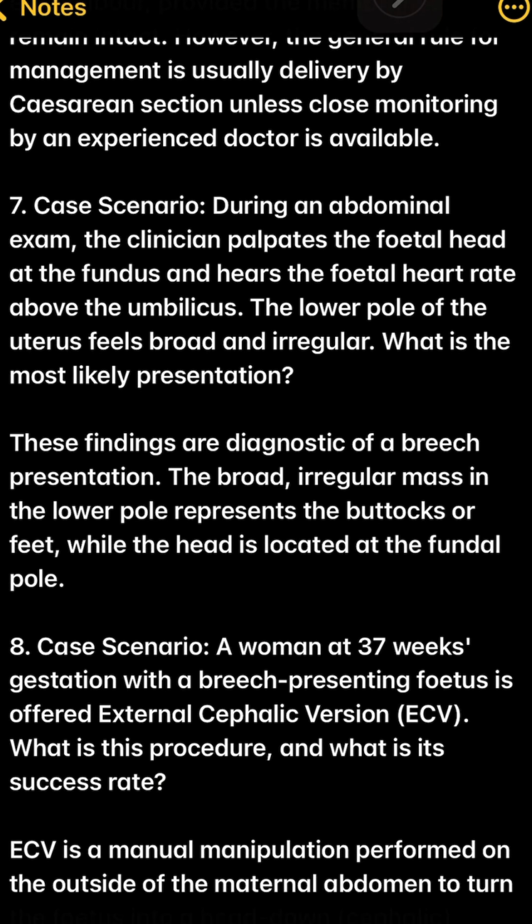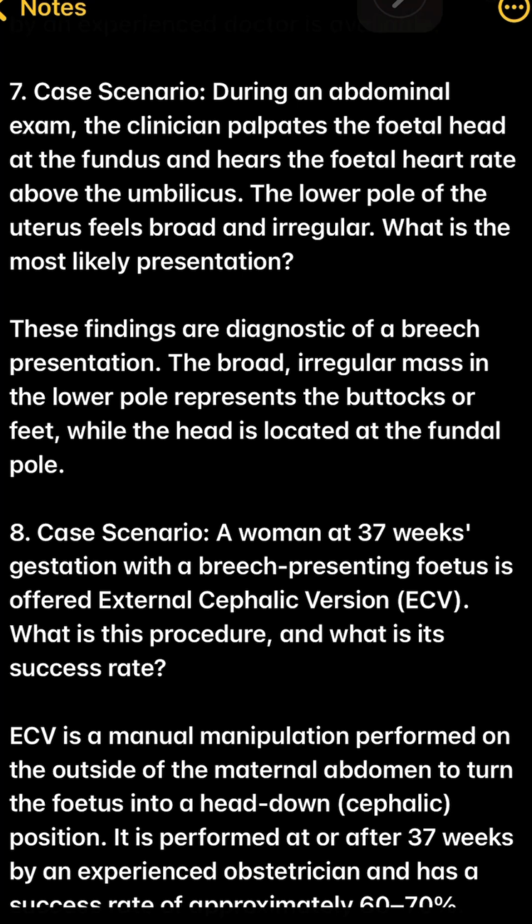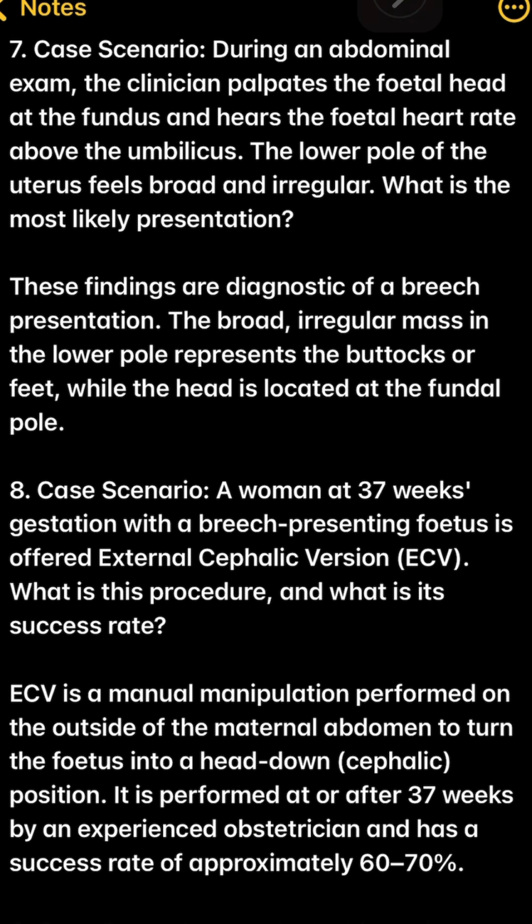7. Case scenario. During an abdominal exam, the clinician palpates the foetal head at the fundus and hears the foetal heart rate above the umbilicus. The lower pole of the uterus feels broad and irregular. What is the most likely presentation? These findings are diagnostic of a breech presentation. The broad, irregular mass in the lower pole represents the buttocks or feet, while the head is located at the fundal pole.